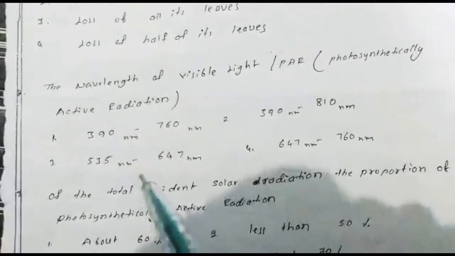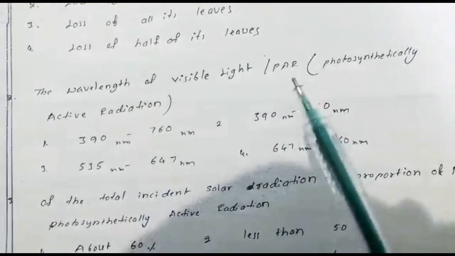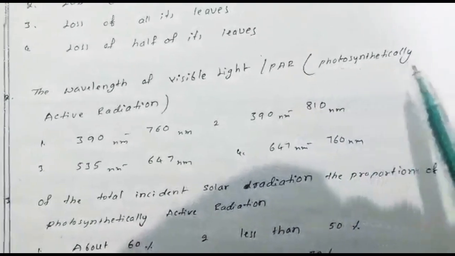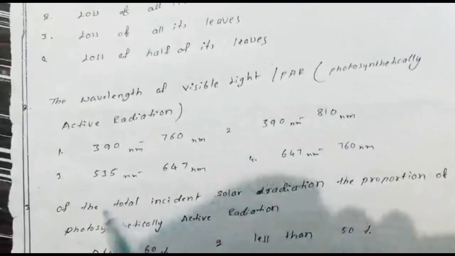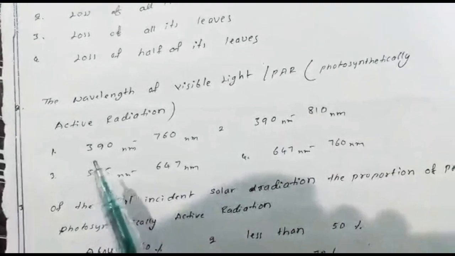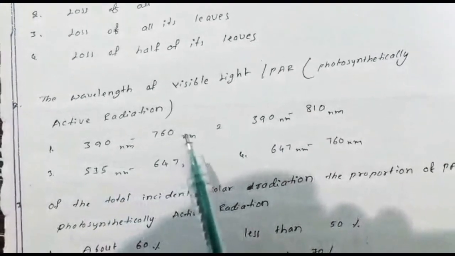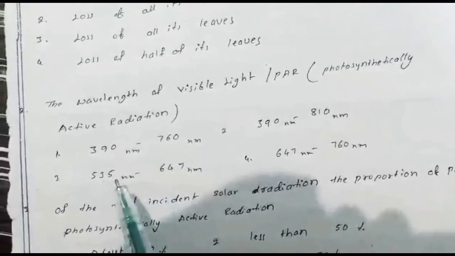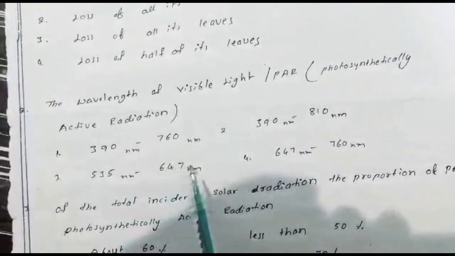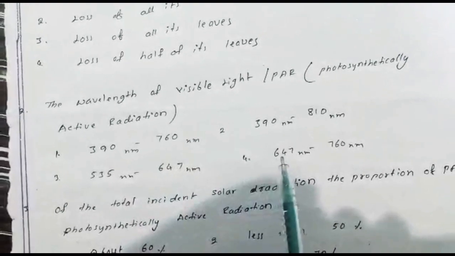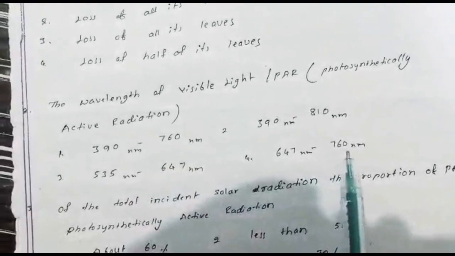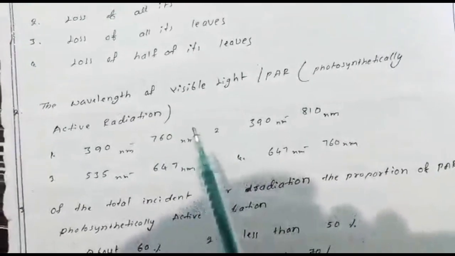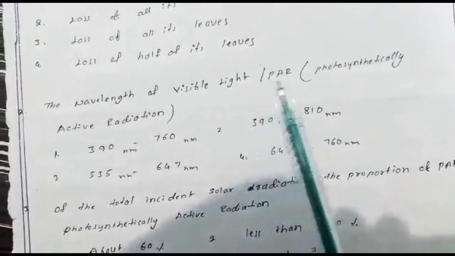Then the second question: the wavelength of visible light, the other name of which is PAR, or photosynthetically active radiation. The options are given here. Option A, 390 nanometers to 760 nanometers. Option 2, 390 nanometers to 718 nanometers. Option 3, 535 nanometers to 647 nanometers. Option 4, 647 nanometers to 760 nanometers. Among these 4 options, which wavelength of light is known as visible light or PAR or VIBGYOR?